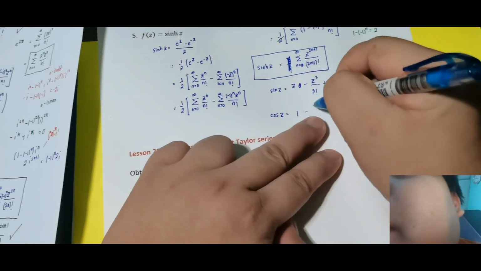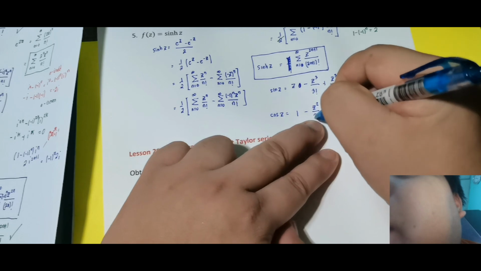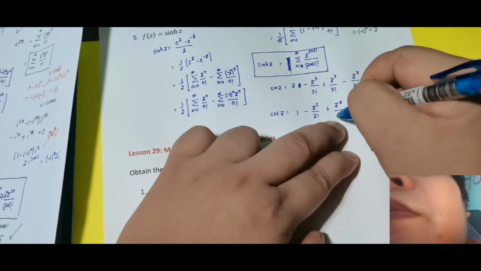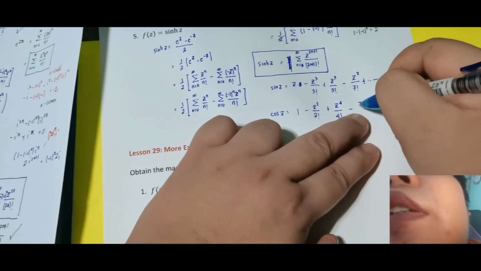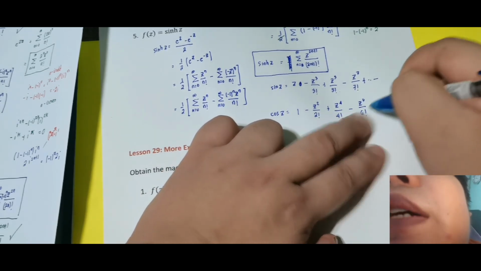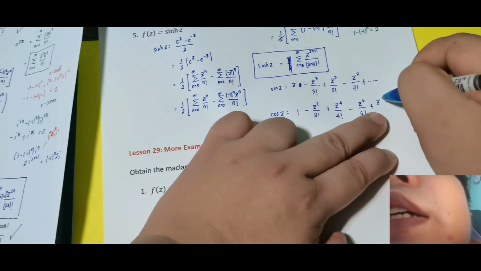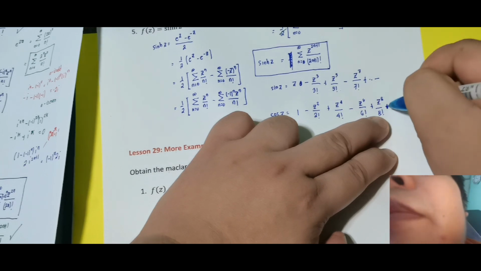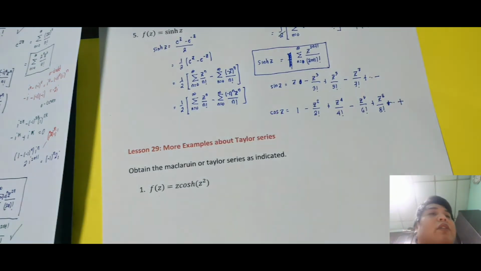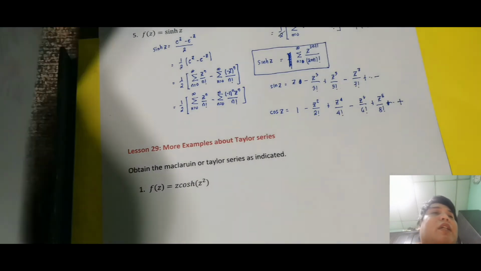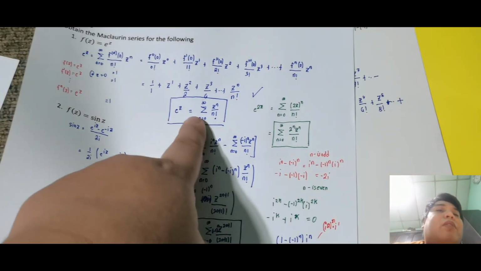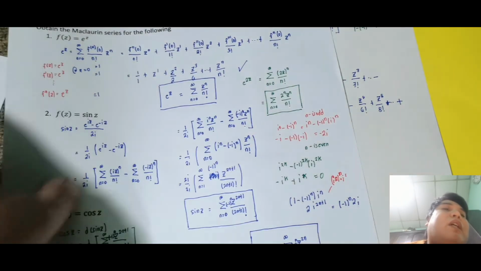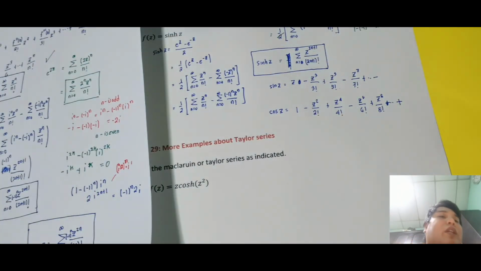Then minus z squared over 2 factorial, plus z to the 4th over 4 factorial, minus z to the 6 over 6 factorial, plus z to the 8 over 8 factorial, then plus, plus, minus, plus. If you noticed, they are alternating, unlike e raised to z. When I expand e raised to z as a whole, there is no alternating negative. So suppose all of these are positive, and I combine them, that gives the whole e raised to z.